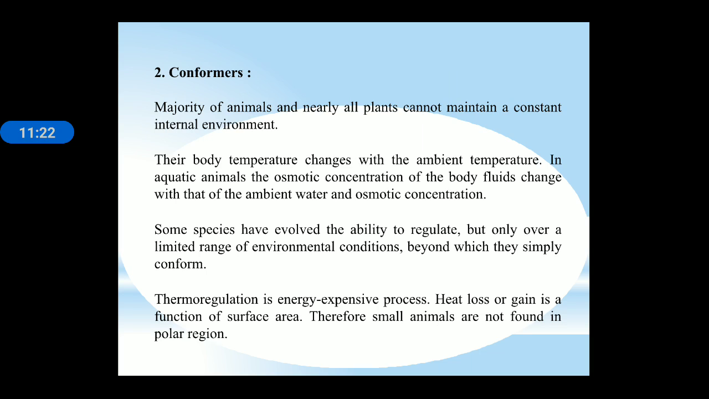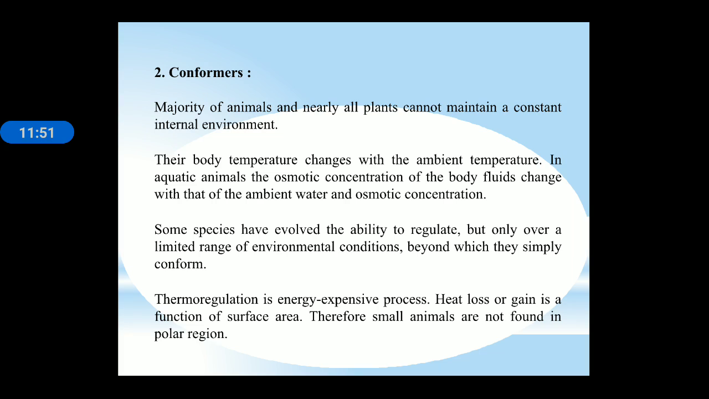Next is conformers. The majority of animals and nearly all plants cannot maintain a constant internal environment, so their body temperature changes with the surrounding temperature. In aquatic animals, the osmotic concentration of body fluid changes with that of the surrounding condition. Some species have evolved the ability to regulate, but only over a limited range of environmental conditions, beyond which they simply conform. Thermoregulation is an energy-expensive process.